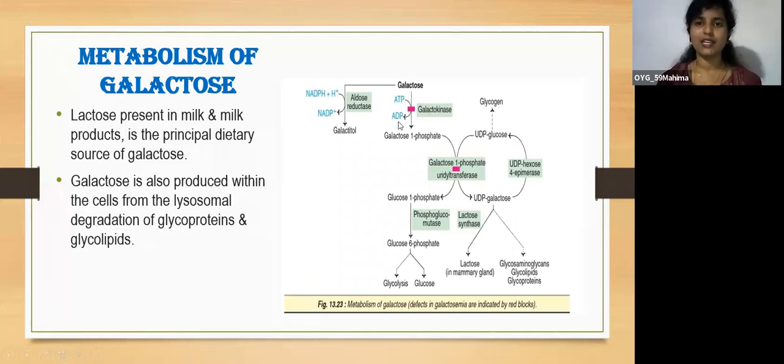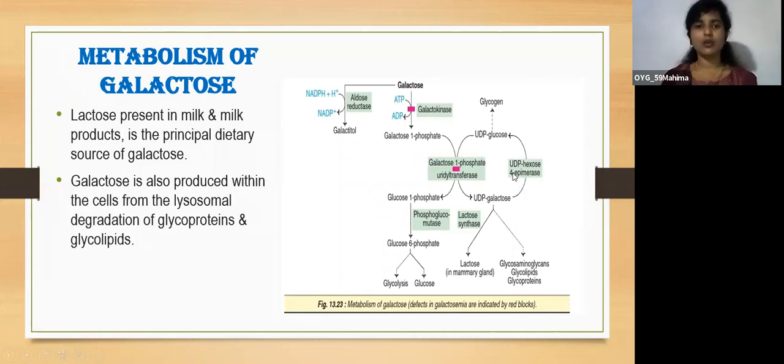It requires ATP. This galactose 1-phosphate has to be converted to glucose 1-phosphate. How this happens is through the enzyme galactose 1-phosphate uridyl transferase. UDP galactose is converted into UDP glucose by the enzyme UDP hexose 4 epimerase.